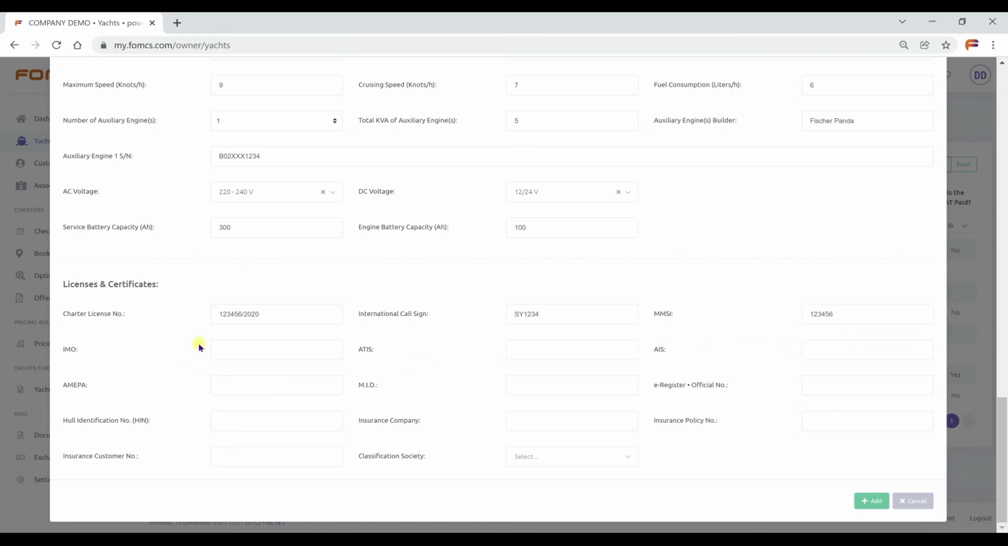the International Maritime Organization number, if the boat is using one, ATIS number, if the boat is using one, AIS type, Professional Recreational Ship Registration number, Registry number of the Ministry of Merchant Shipping, E-Register, official number, Hull identification number,